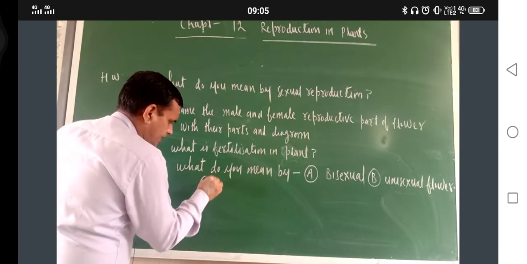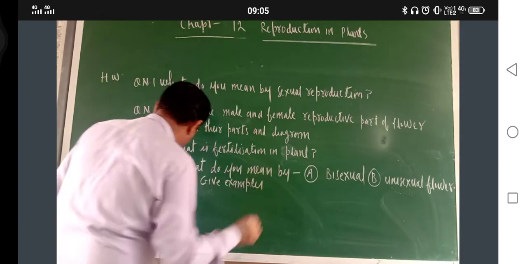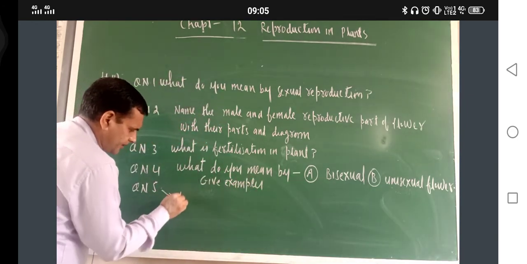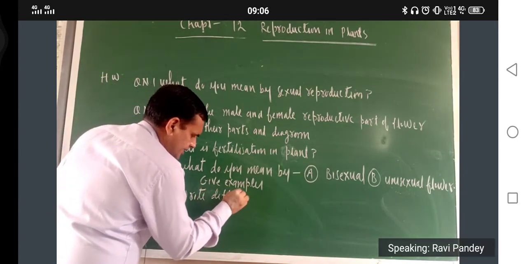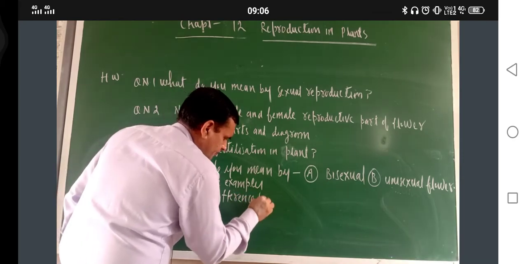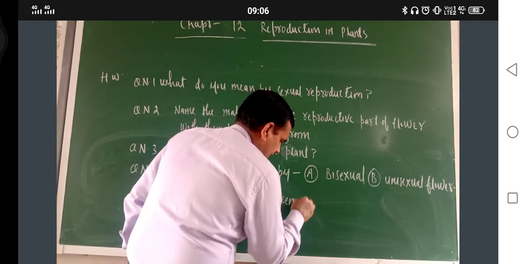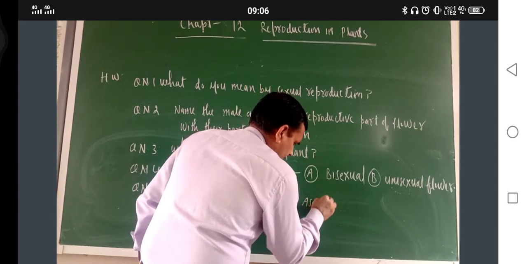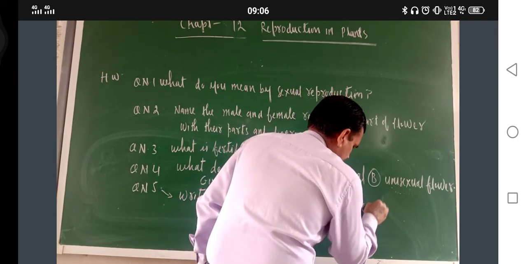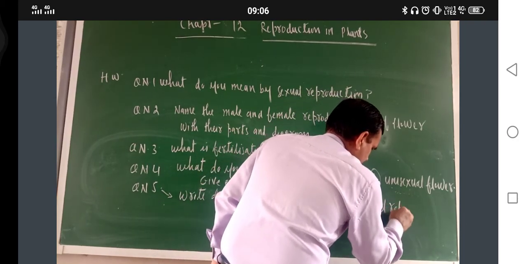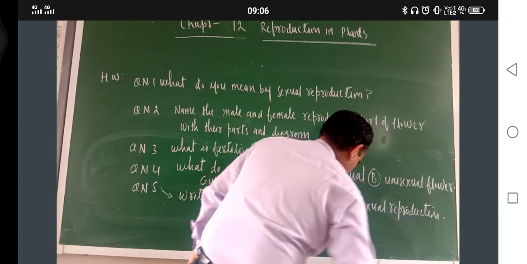Give examples. Now question number 5 also: write the difference between asexual and sexual reproduction. Okay.